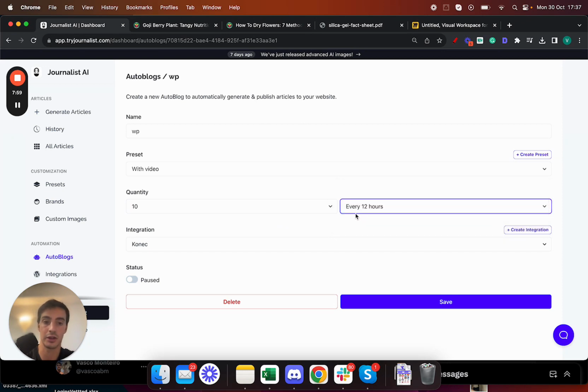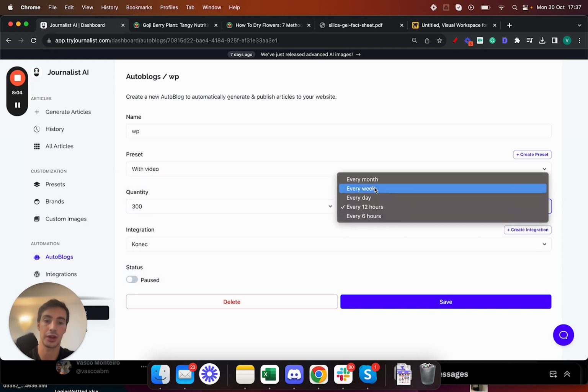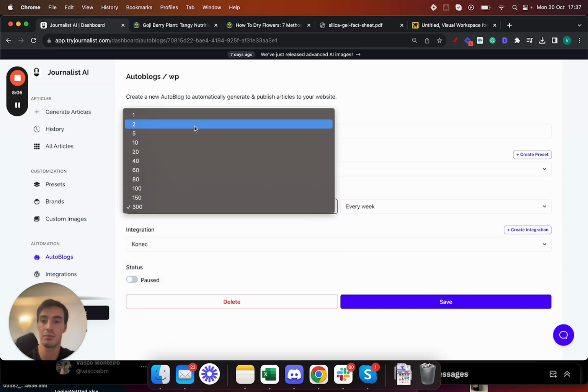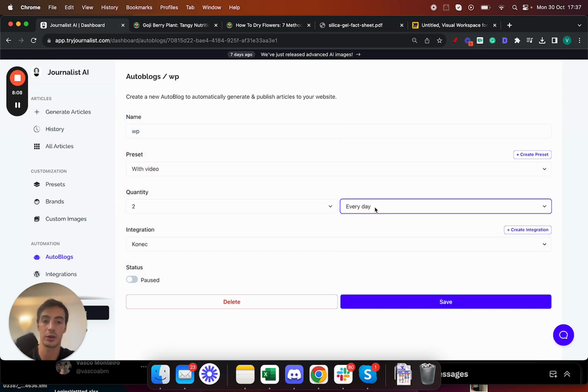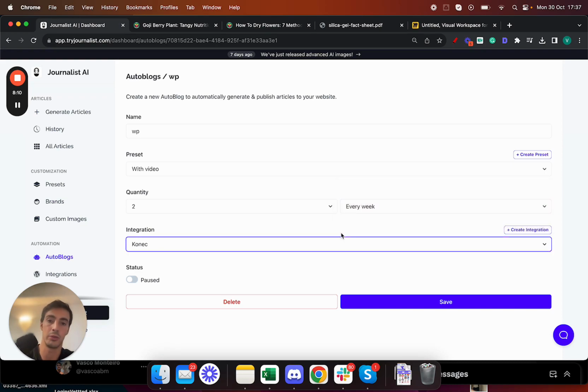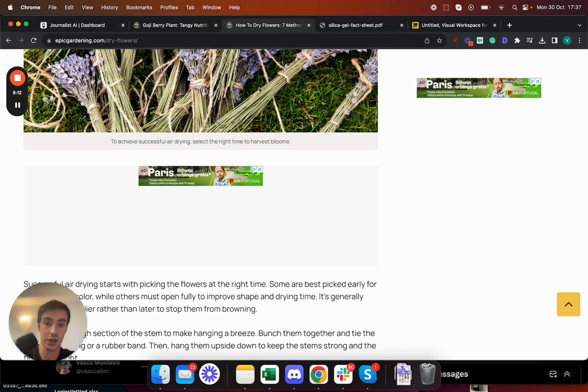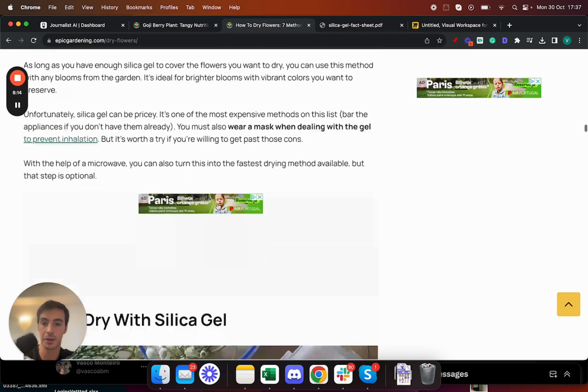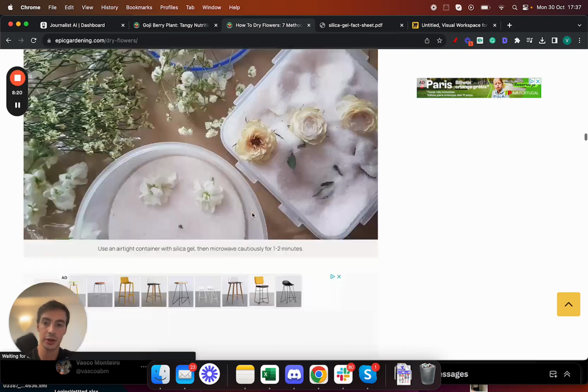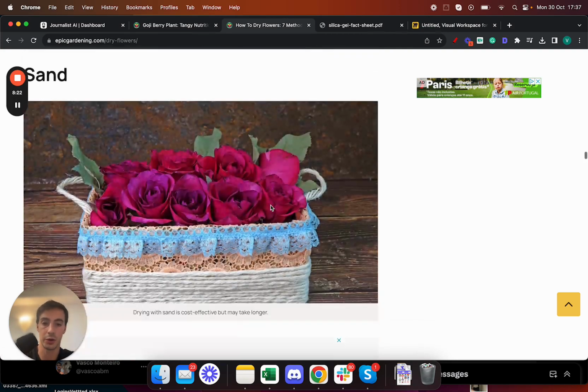I can set it up to post 300 articles every single week if I'd like, right? Or I can just do 2 articles every single week, and these will be posted to my Shopify store, to my blog, just like the ones you see here, right? With in-article images, bolded words, internal links linking out to other blog posts, or maybe linking out to your products, external links. I mean, we do all this for you, right? With the images, videos, table of contents, all this done for you, right?